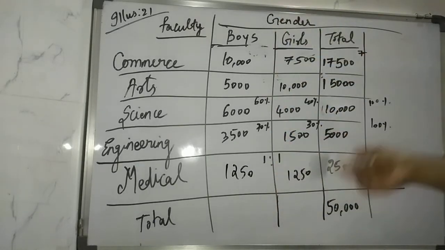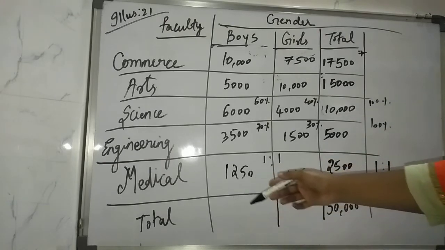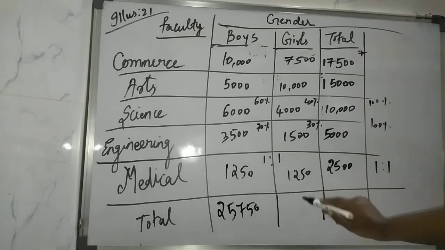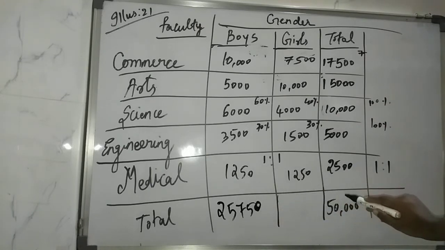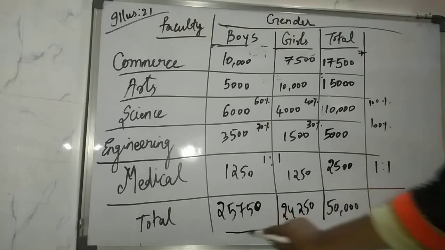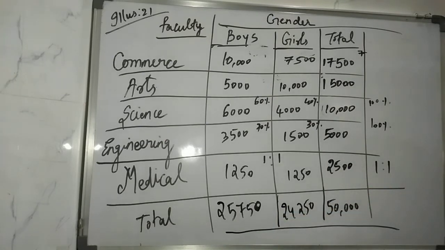Now you have to total it up. So it is very easy. Just total it up. 25,750 is the boys. And girls is 24,250. Adding these two, we would get our answer as 50,000. Clear with this?